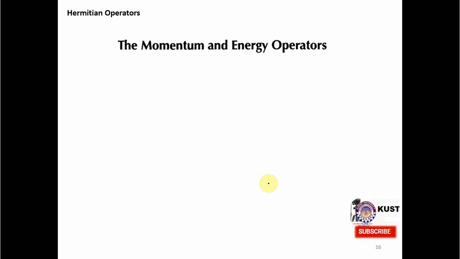And as I promised, now to calculate the momentum and energy operators to check whether they are Hermitian. And they must be Hermitian, because momentum and energy are two observables which we measure every day, for all quantum mechanical systems, and if they are not producing real values, then there is something fundamentally wrong with our theory. So it is a good check to know whether the momentum and energy operators are Hermitian or not. So let's start with the momentum operator.